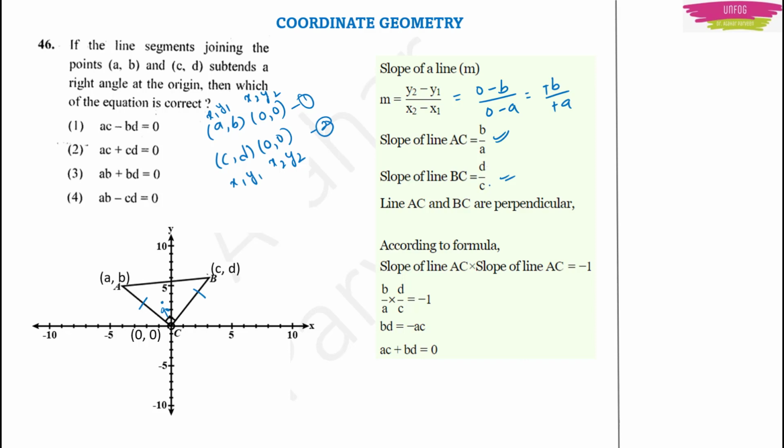Now there is one condition: if two lines are perpendicular, which means a right angle, then the product of their slopes will be equal to minus 1. We have two slopes now: B by A into D by C will be minus 1. Or you get BD equal to minus AC. Or AC plus BD will be equal to 0.